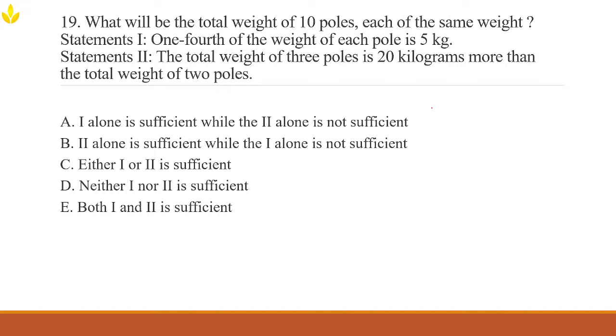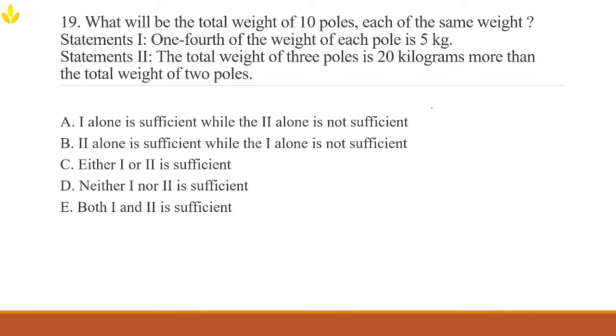That's a little tricky one, isn't it? Even I thought that it would not be that easy. So let's try to break it down a little. 1/4 of the weight of each pole is 5 kg.